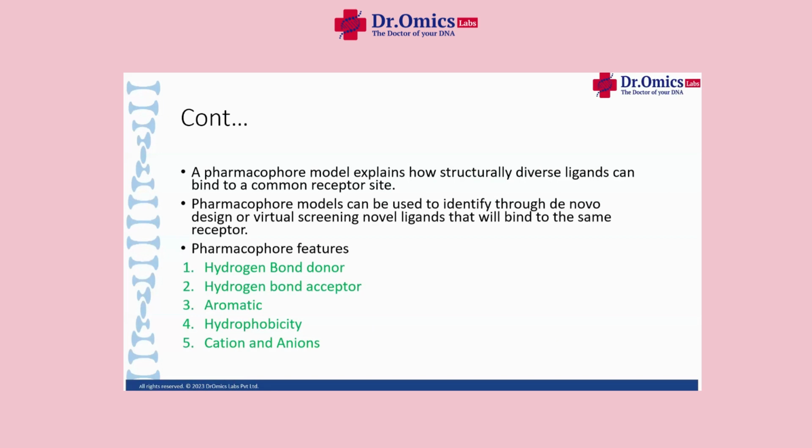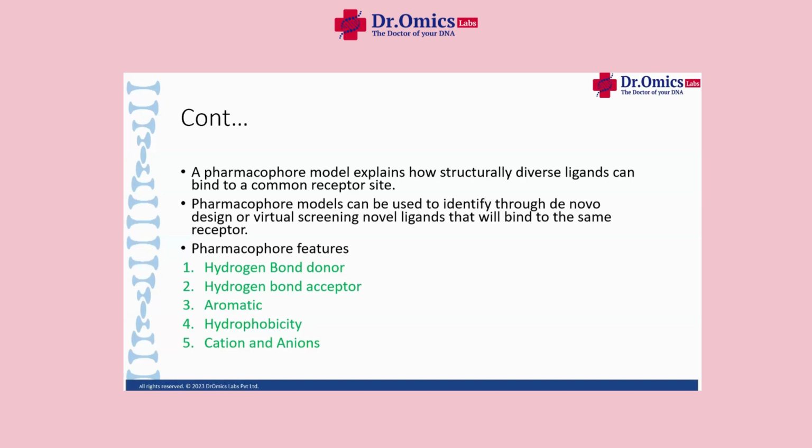What are those features which are making them bind to the same receptor, however structurally diverse they are? That is what your pharmacophore model will help you to understand. This pharmacophore model we can use for de novo design or virtual screening of those novel ligands which are binding to the same receptor.